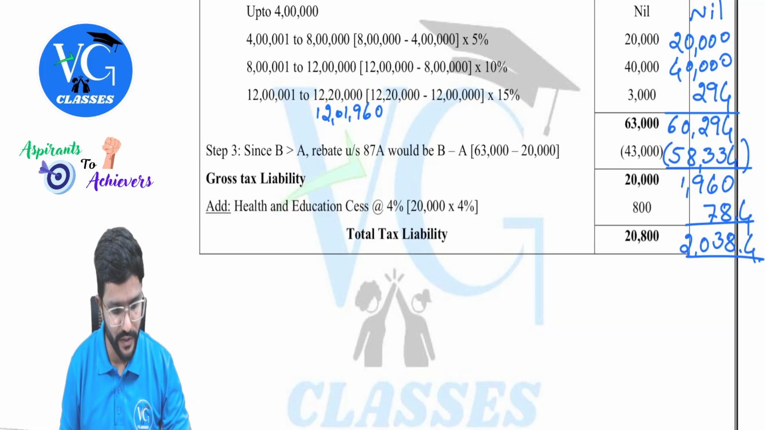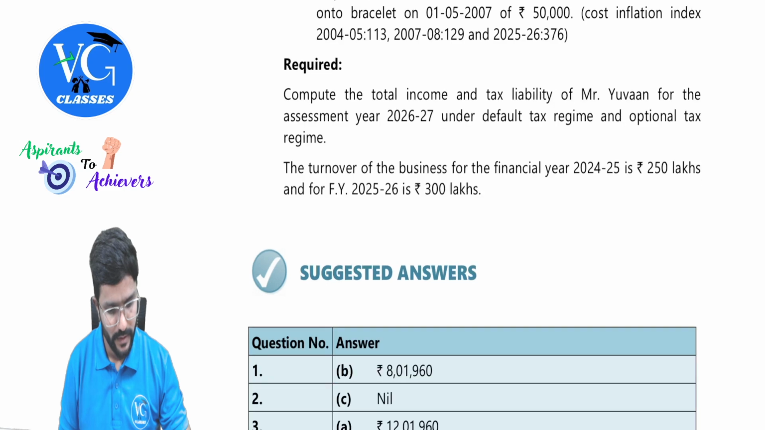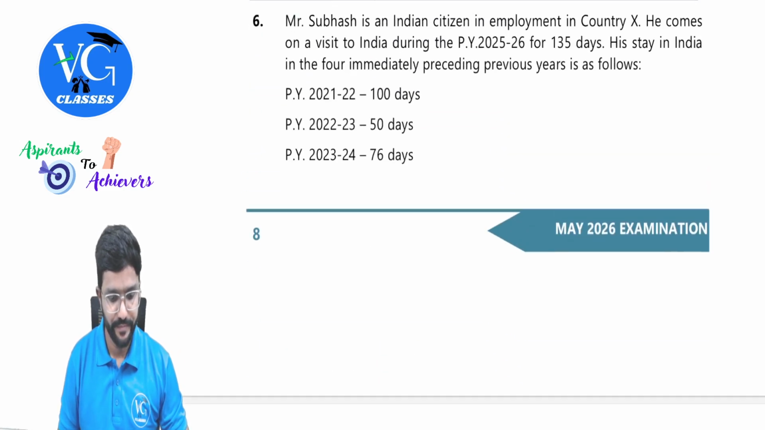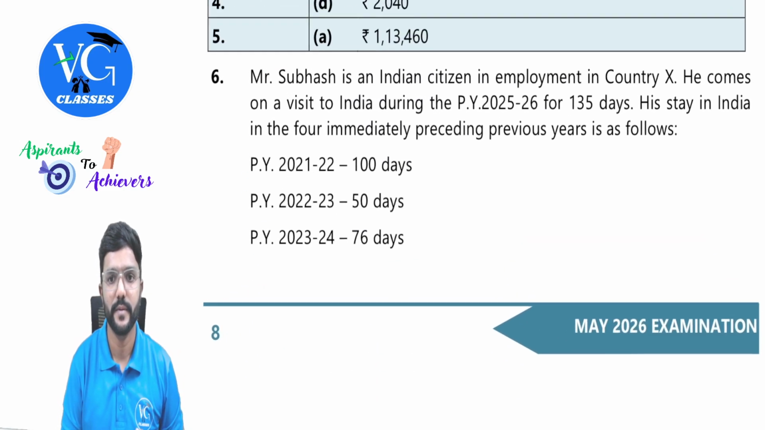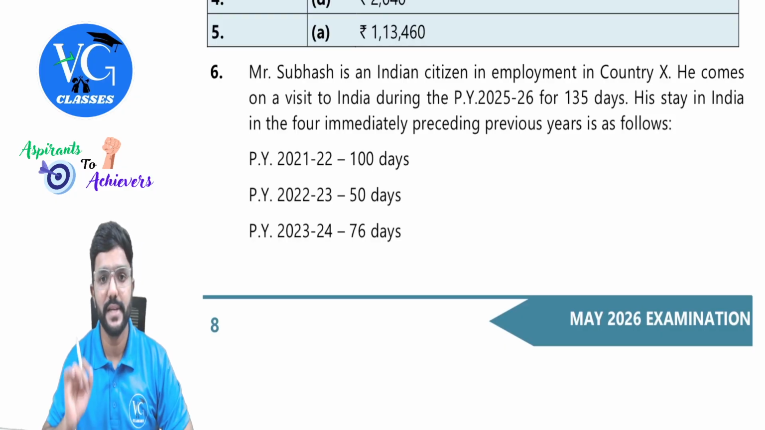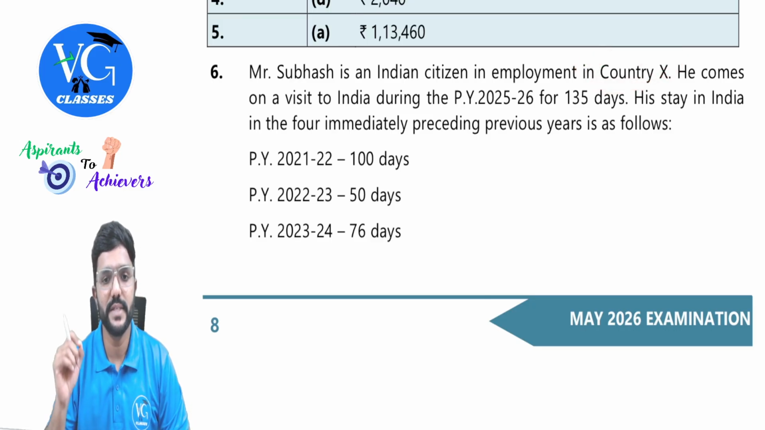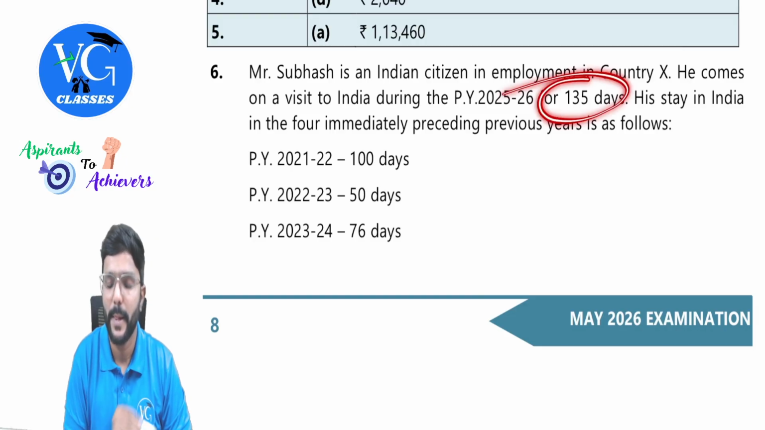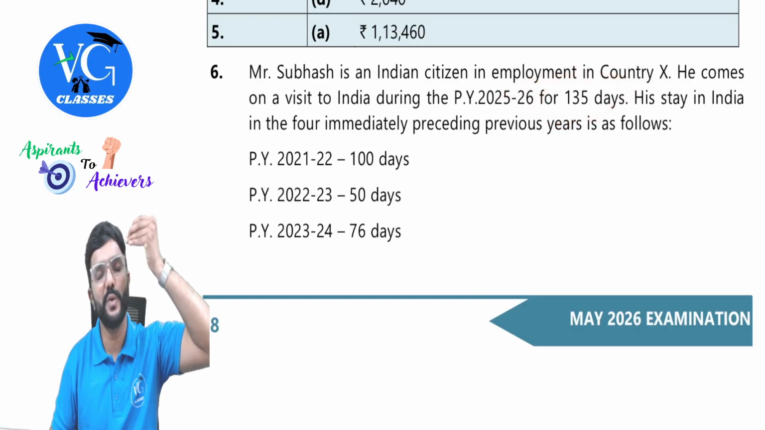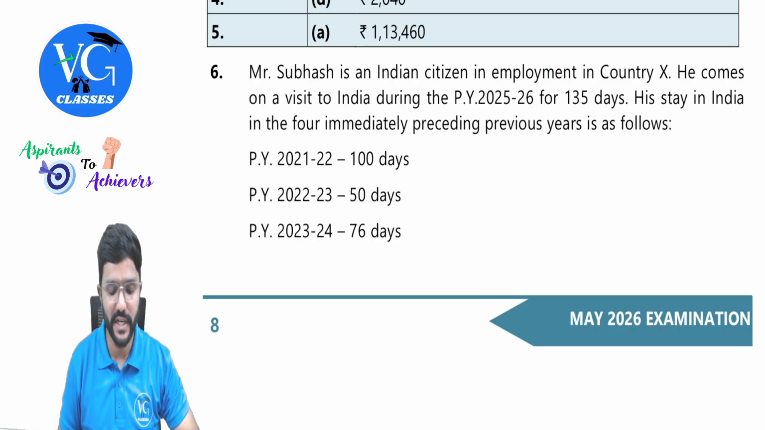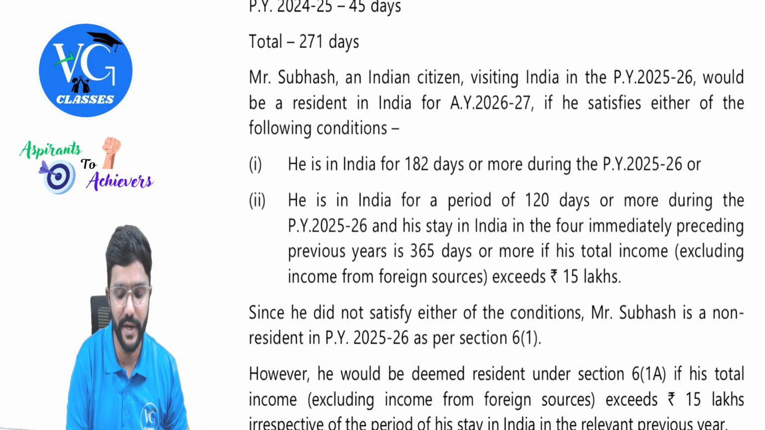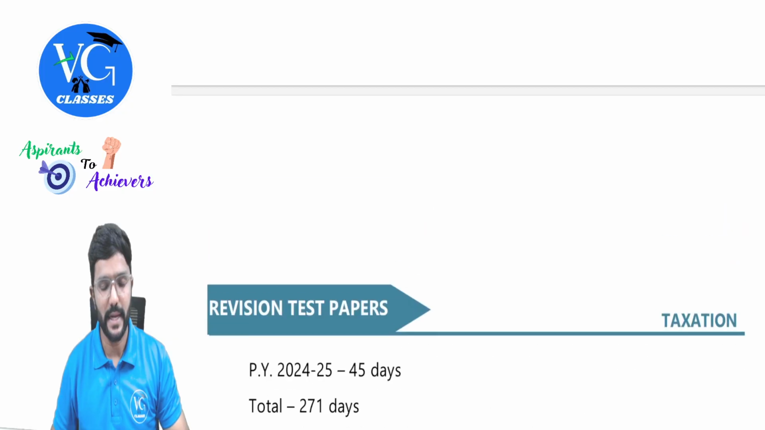Yes, sir. Fine. We will see the solution. Mr. Subhash is an Indian citizen in employment in country X. He comes on a visit to India during the previous year 25-26 for 135 days. Okay. So 182 days condition is already ruled out. First condition already ruled out, people.